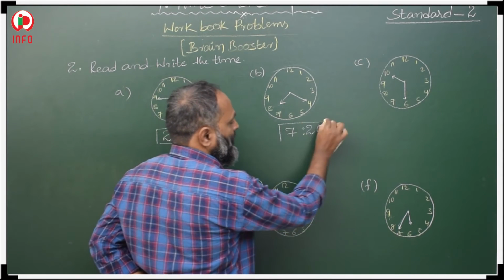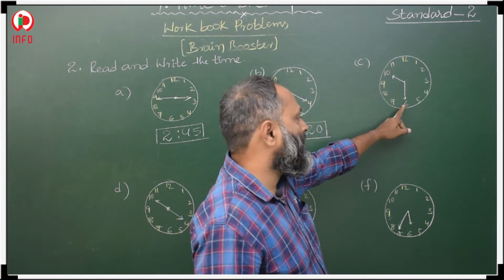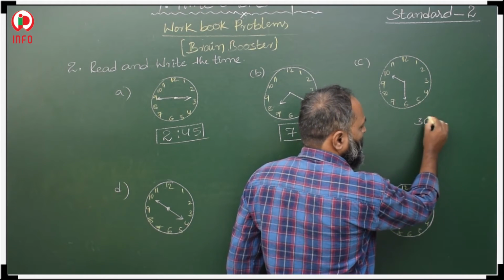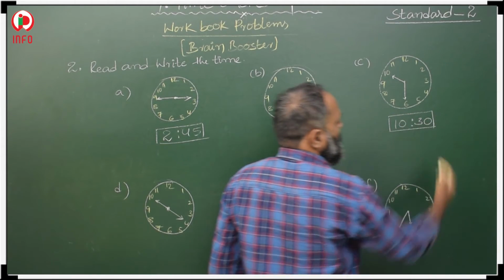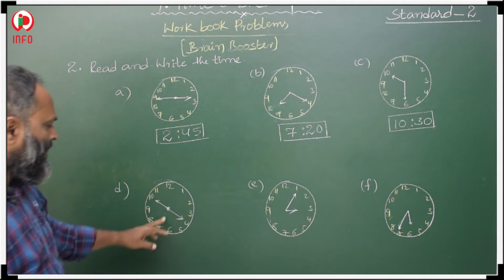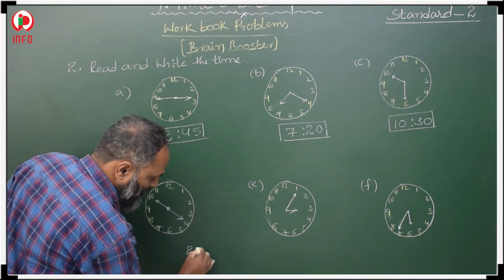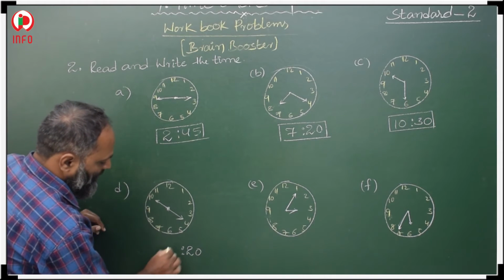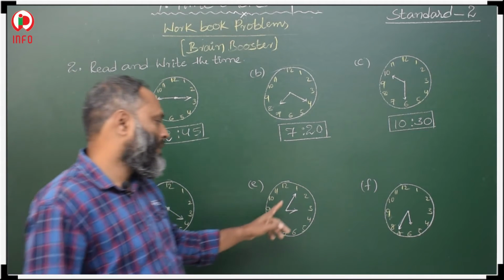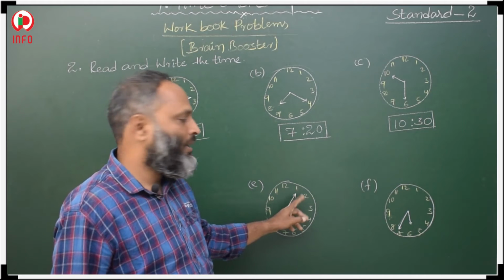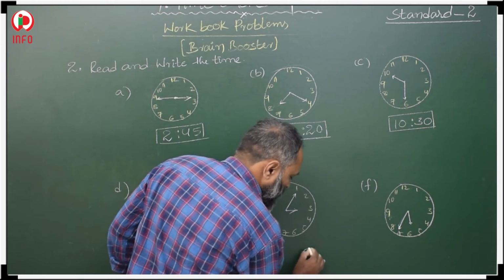The time is 7:20. Now, here the bigger hand, that is the minute hand, is at 6. 6 fives are 30 minutes, and it is at 10:30. The time is 10:30. Now, here the bigger hand is at 4, means we have to multiply with 5. 4 fives are 20 minutes, and the shorter hand is at 10, so 10:20. The time is 10:20. Now, here the bigger hand is at 1, this is the minute hand. So, we have to multiply 1 with 5. 1 five is 5 minutes.